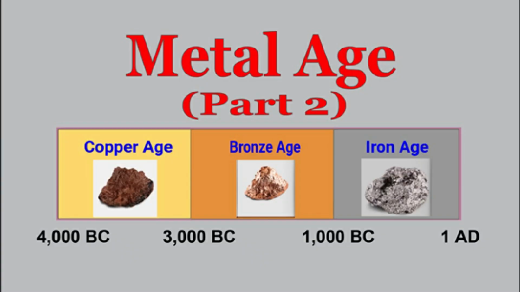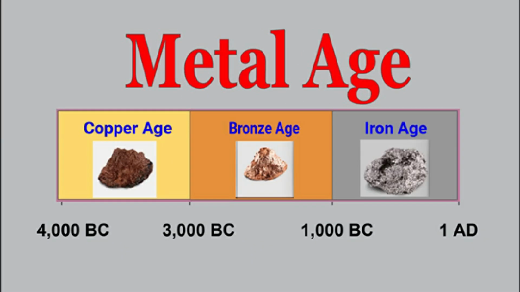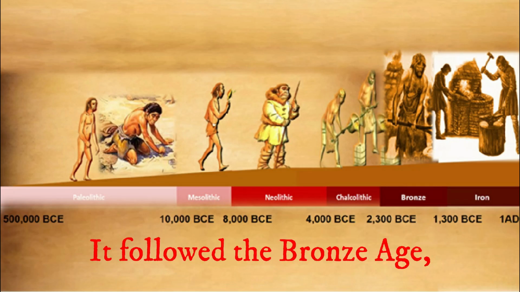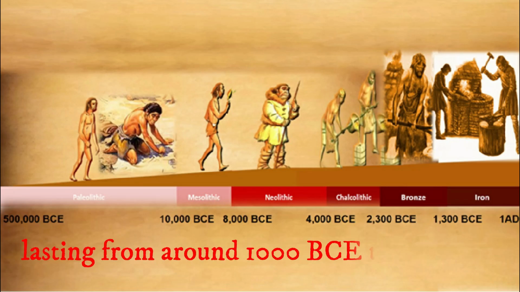Today, we are going to discuss the Iron Age. The Iron Age was a crucial period in the development of human civilization. It followed the Bronze Age, lasting from around 1000 BCE to 450 AD.